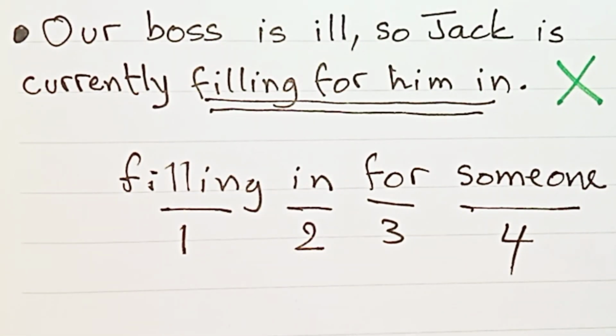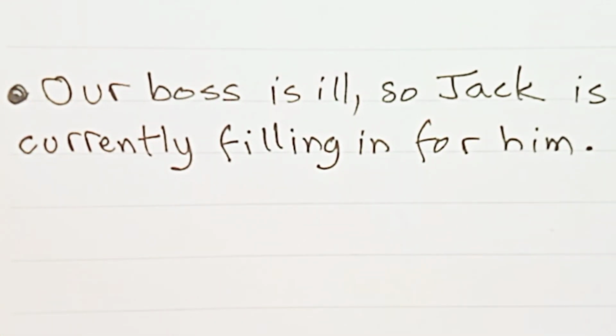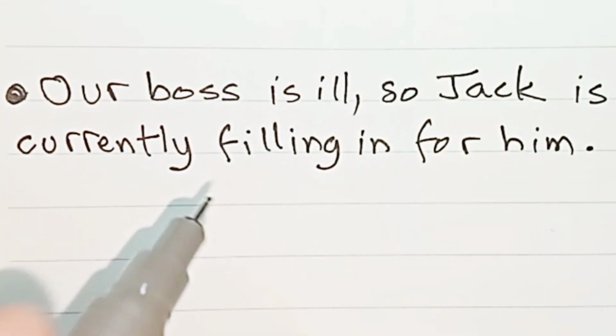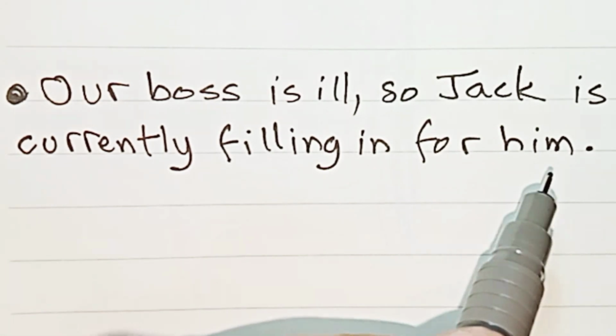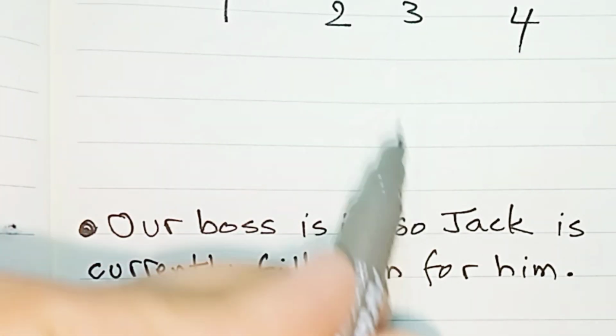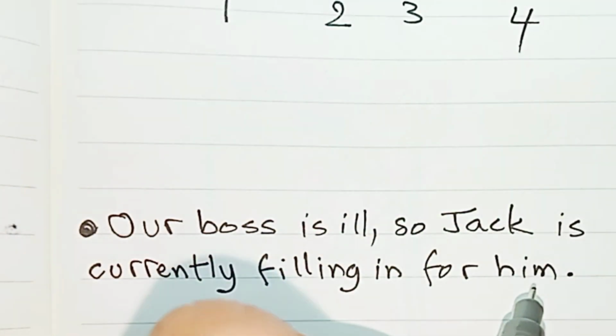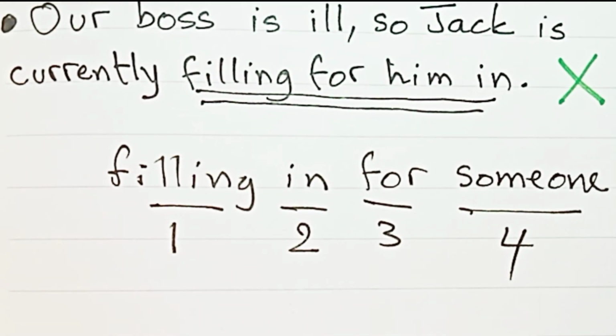So, how to correct this sentence? The correction, I have it here. Our boss is ill, so Jack is currently filling in for him. Our boss is ill, so Jack is currently filling in for him. Check the answers. Correct your sentences right now.